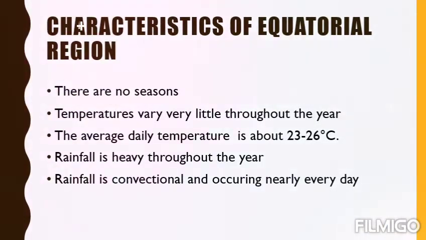Characteristics of the equatorial region. There are no seasons. Temperatures vary very little throughout the year. The average daily temperature is 23 to 26 degrees Celsius. Rainfall is heavy throughout the year. Rainfall is convectional, occurring nearly every day. If we see the average daily temperature, in the daytime the temperature is 30 degrees Celsius and at night it's 23 to 26 degrees Celsius.